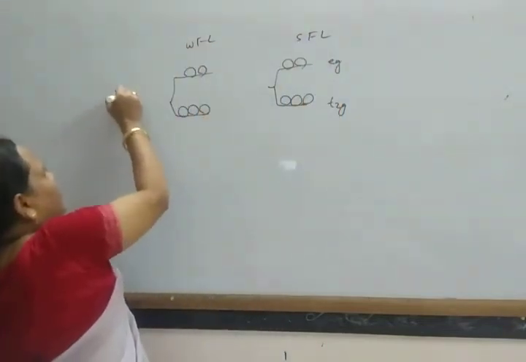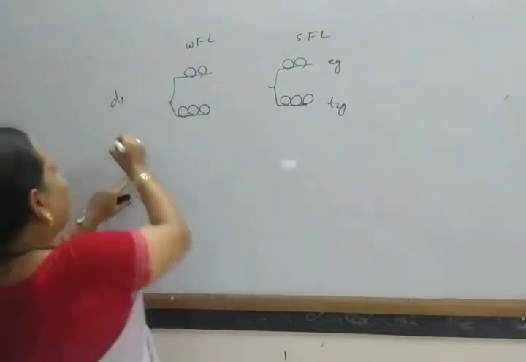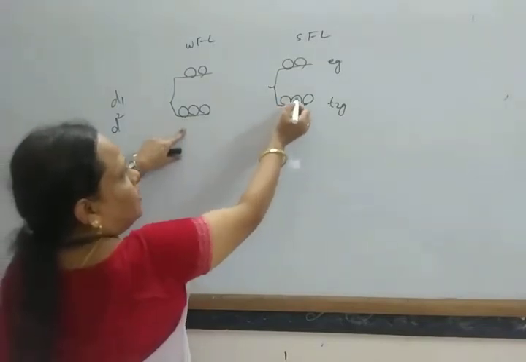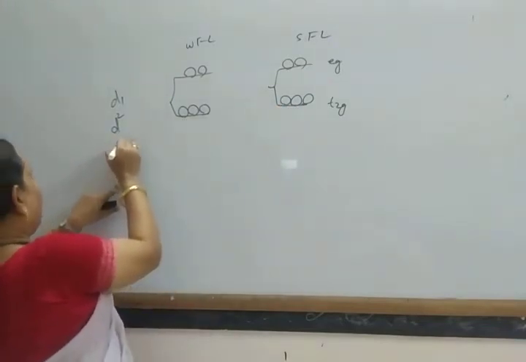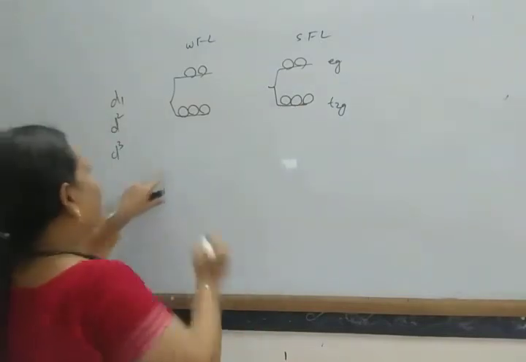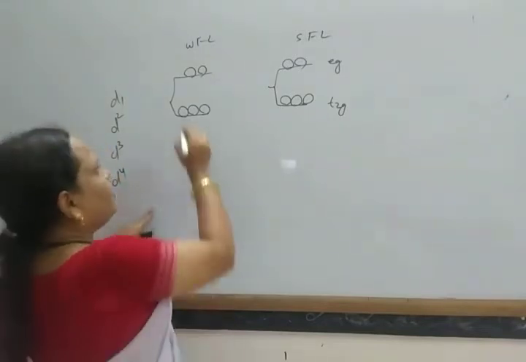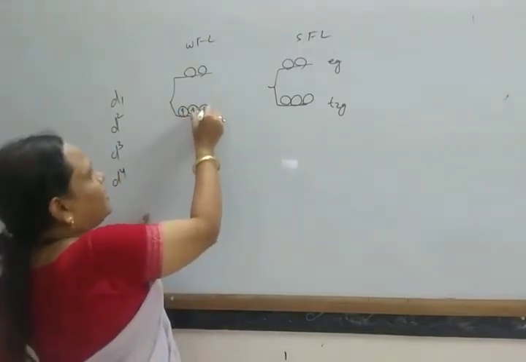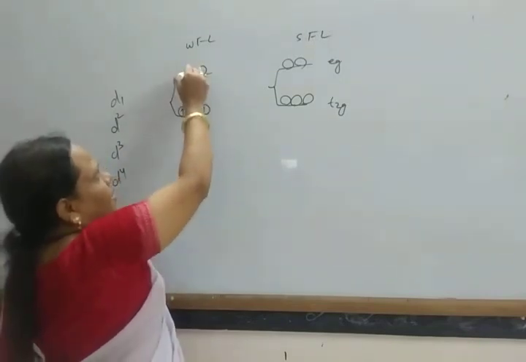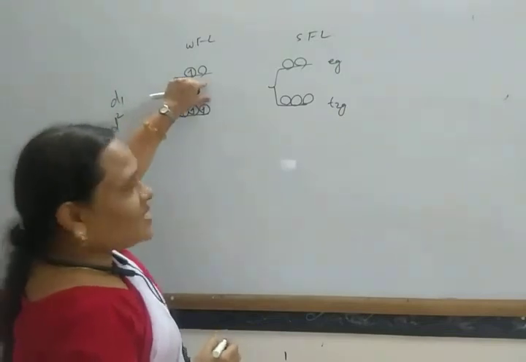For d1 configuration, 1 electron here and here also 1 electron. For d2 configuration, 2 electrons here and 2 electrons also here. For d3 configuration, 3 electrons here and 3 electrons here. But for d4 configuration, 1, 2, 3, if the ligand is weak field, then 3 electrons come here and another electron comes here. Okay, if the field strength is less.